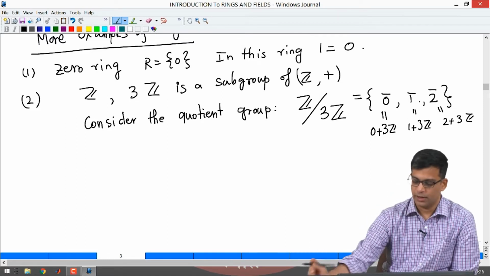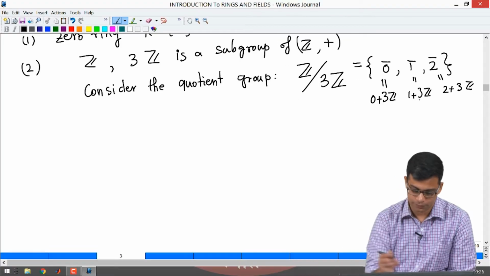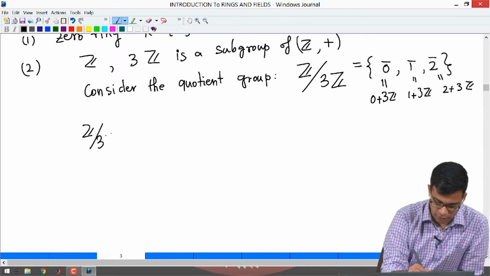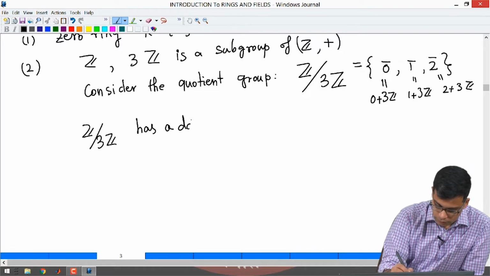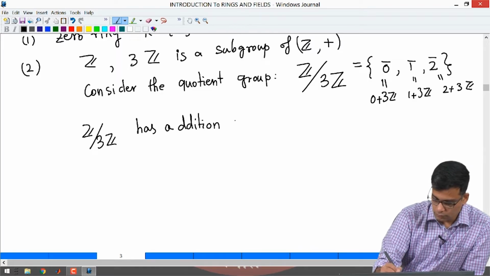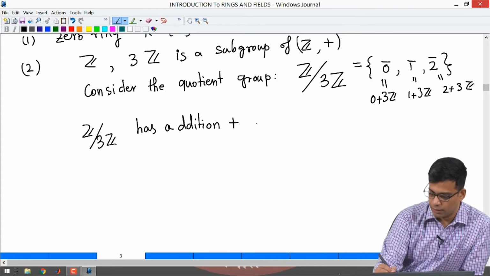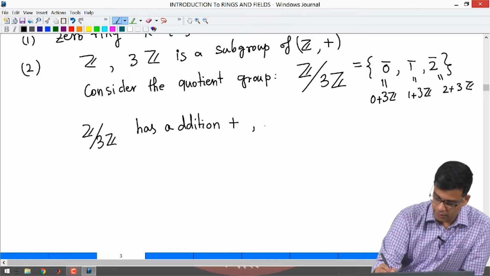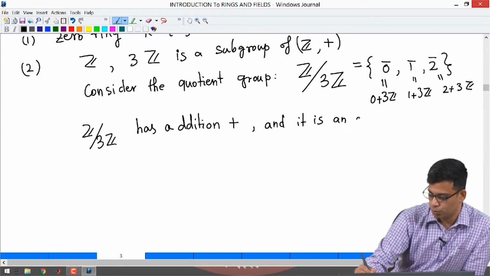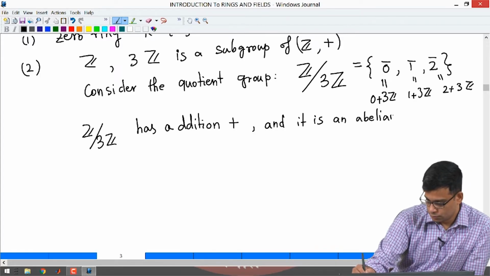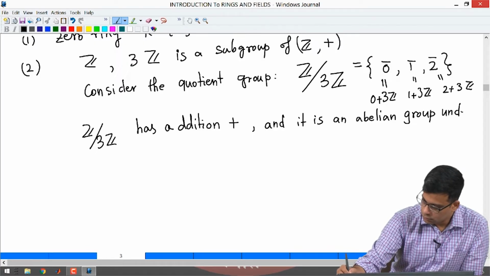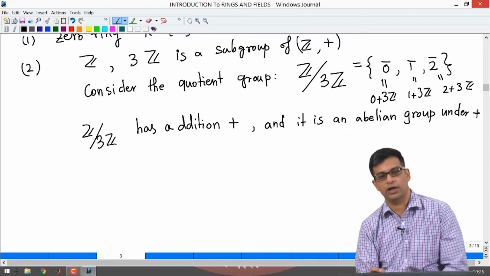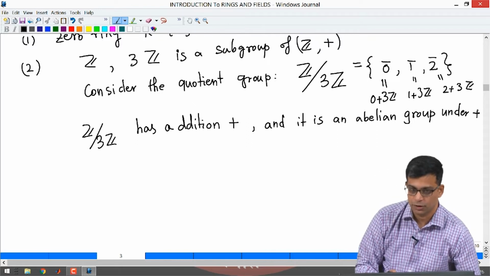So, it is a group under addition. Let me record that here: Z mod 3Z has addition, let us denote it again by plus, and it is a group under that. In fact, it is an abelian group, because any group of order 3 is abelian.